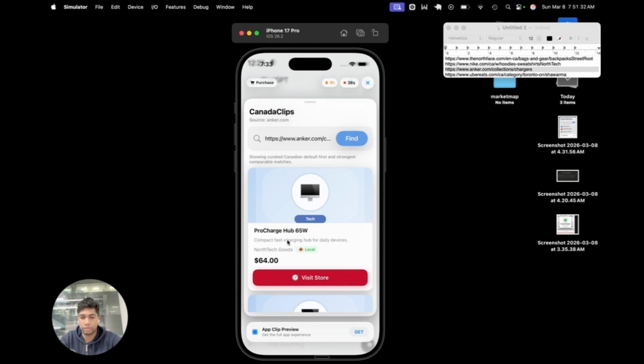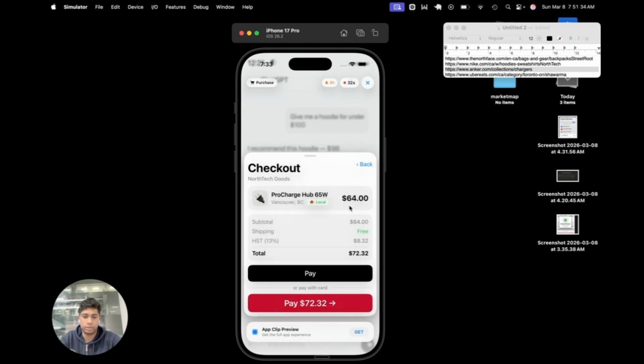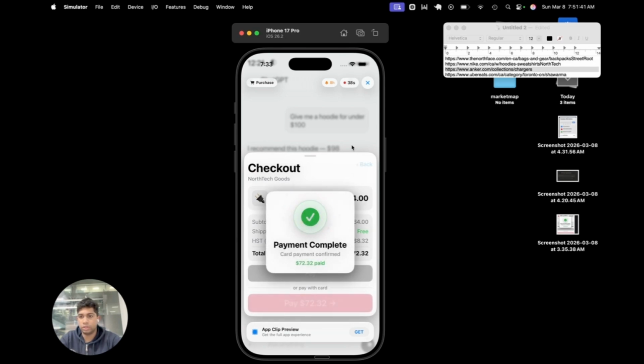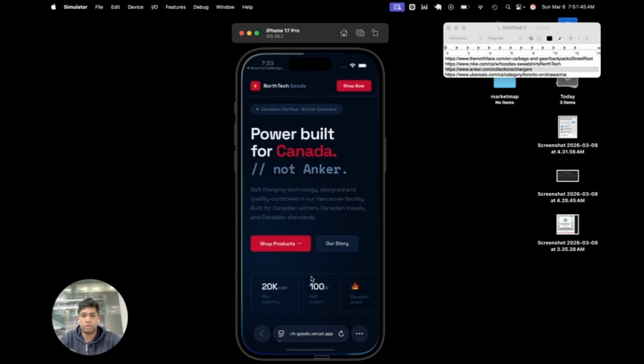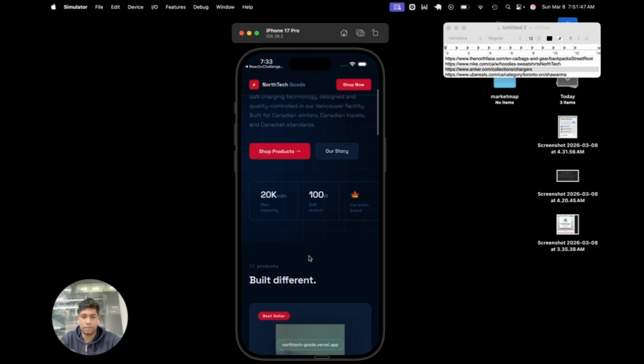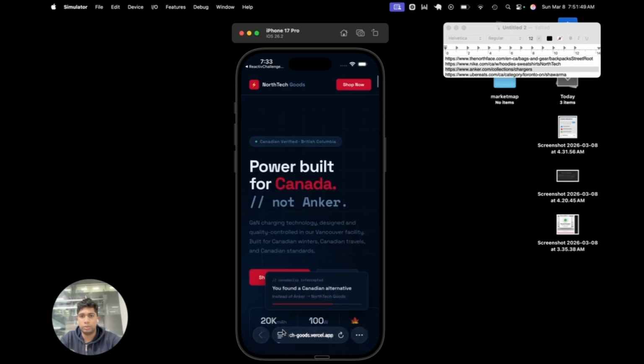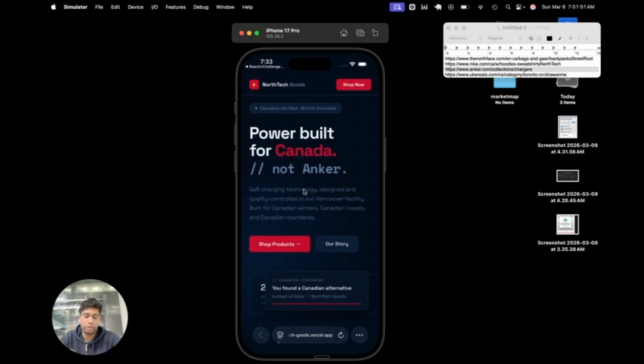We could see that North Tech Goods is selling that for $64. It does the shipping, HST, and all that type of stuff. We could pay that $72. It does the same animation. We could also visit the store. This could be a website or an app. In this case, it's a website where it's redirecting user traffic, where people could explore different goods that that company sells.